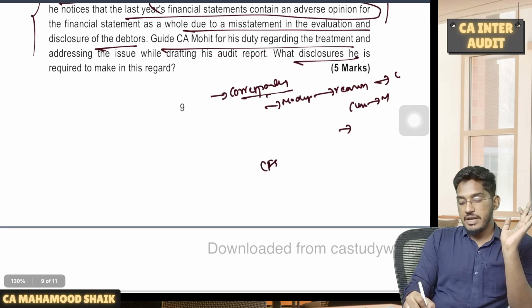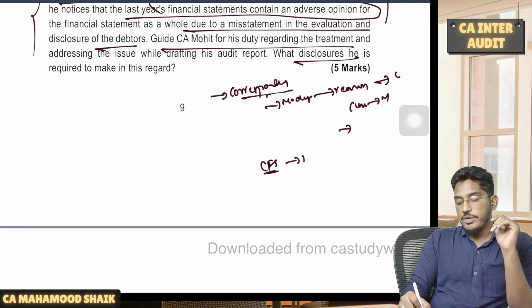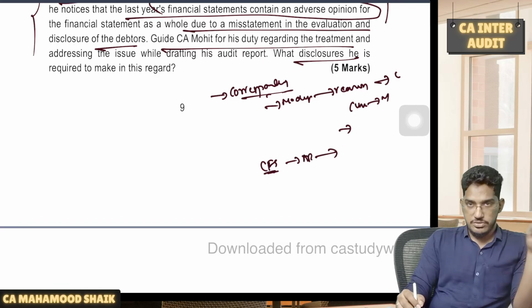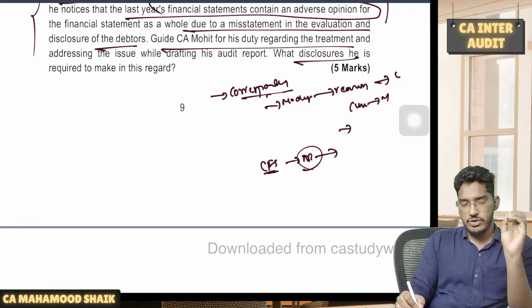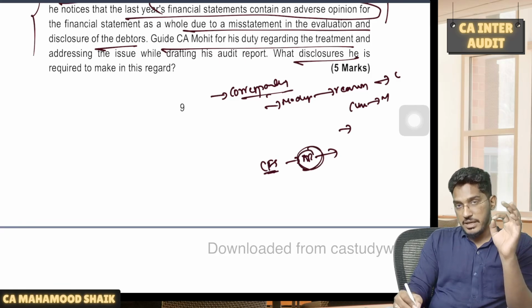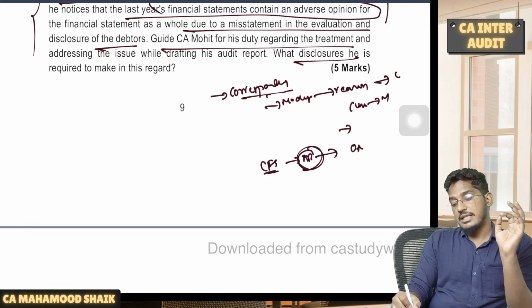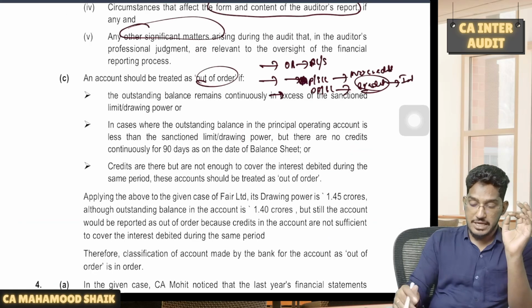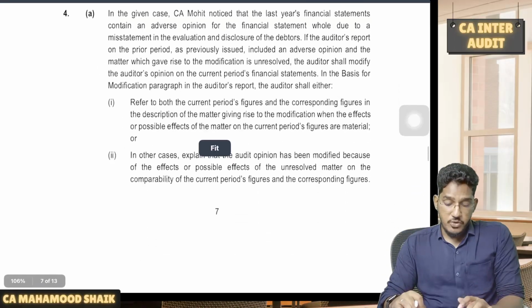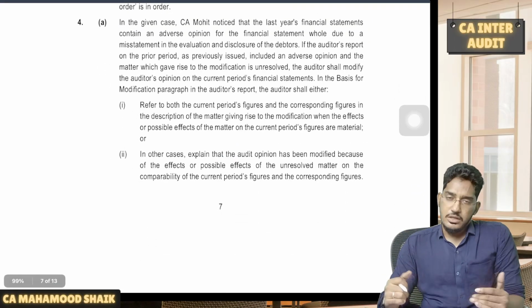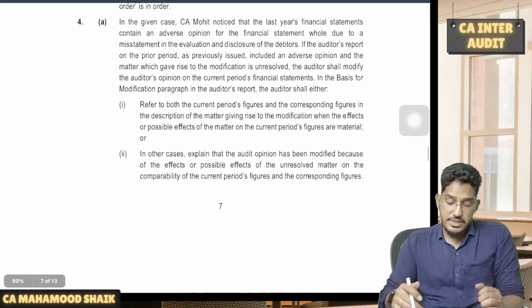However, if it is comparative financial statements, then the audit report will be covering all the years which are presented. For all the years your audit report will cover. And not just that, in case of comparative financial statements, you have to include the other matter paragraph. So let me show you the answer here. They cover both the scenarios. They are talking about corresponding figures also, and they are talking about comparative financial statements. Both the disclosures they are giving.